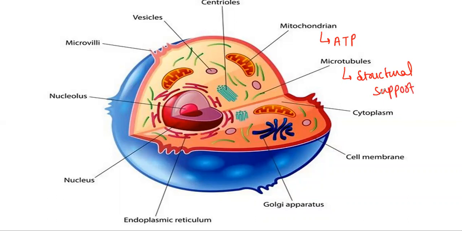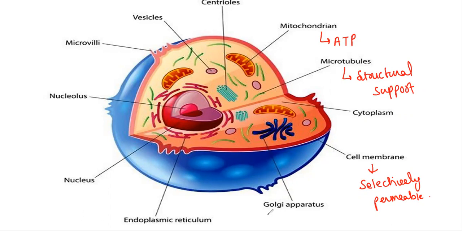Cytoplasm is a fluid which is present inside the cell. The cell membrane is also known as the plasma membrane. It is basically the outer covering, as you can see here. It is selectively permeable, meaning that it allows only selective molecules to enter and exit the cell.